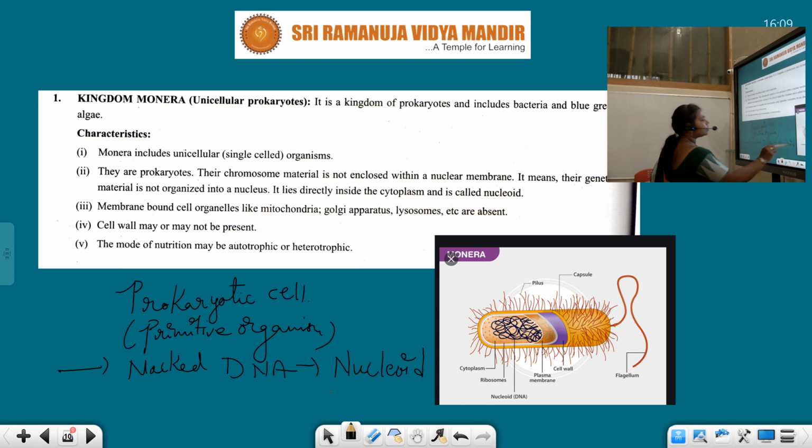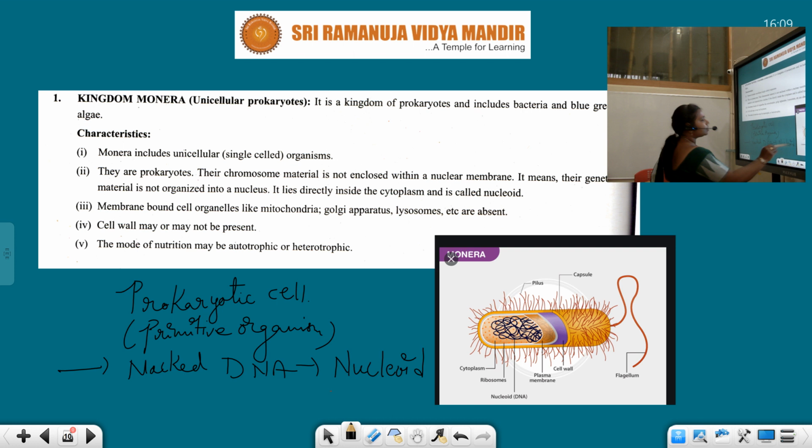See, simply here the genetic material is just present in the cytoplasm. It does not have any cover. Okay, that is the reason. So we call it the naked DNA present in the prokaryotes. It is also known as nucleoid. It does not have a matured nucleus. Okay, right. It means the genetic material is not at all organized into a nucleus, and it lies directly inside the cytoplasm, known as nucleoid.